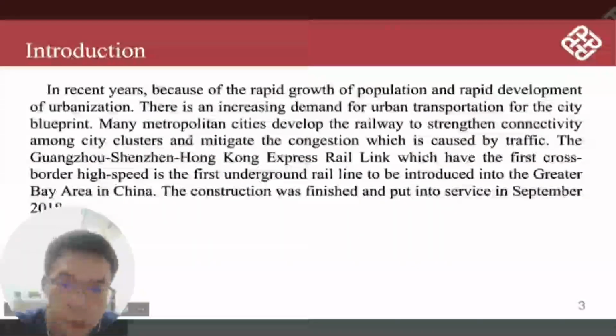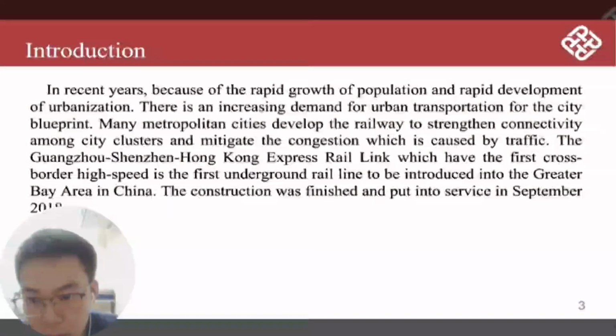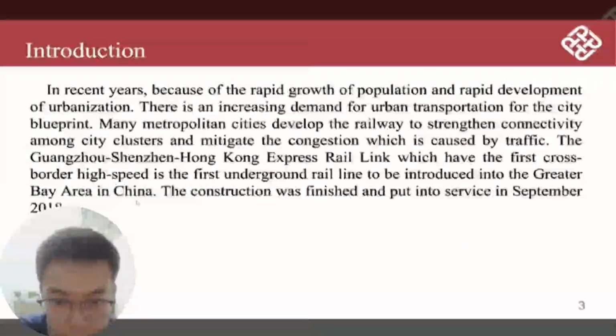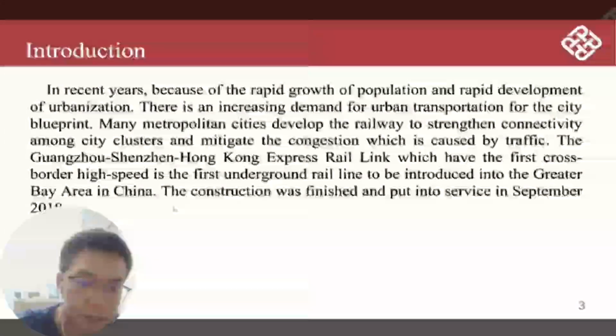In recent years, because of the rapid growth of population and the rapid development of urbanization, there is an increasing demand for urban transportation for the city blueprint. Many metropolitan cities developed the railway to strengthen connectivity among city clusters and mitigate the congestion caused by traffic. The Guangzhou-Shenzhen-Hong Kong Express Rail Link, the first cross-border high-speed rail, is the first underground rail line to be introduced into the Great Bay Area in China.